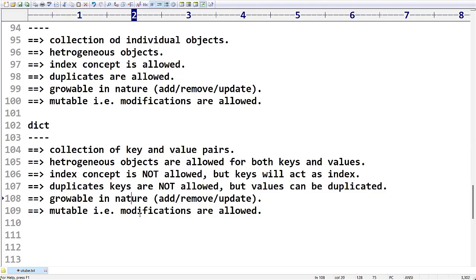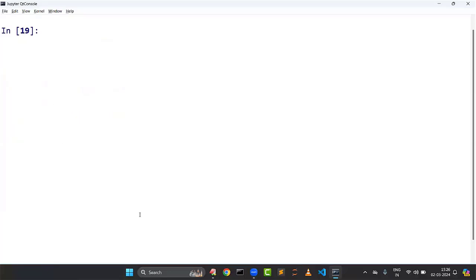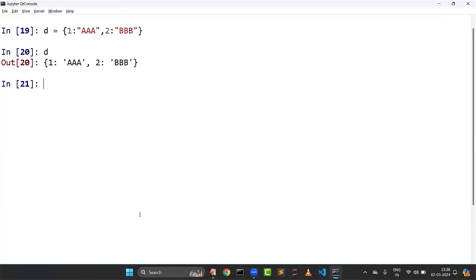Is it growable in nature? Yes. If you have a dictionary, we can add objects, remove objects, and perform update operations. Let us have an example. D is equal to 1 colon triple A, 2 colon triple B. If you print the dictionary, only 2 entries are there. If I want to add a new entry, directly we can add it like this.